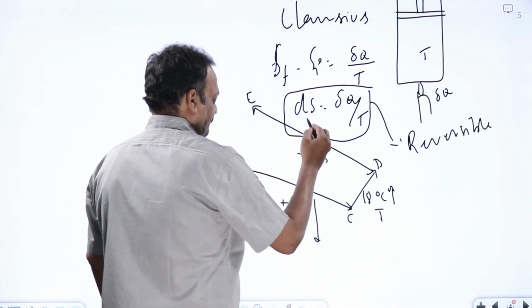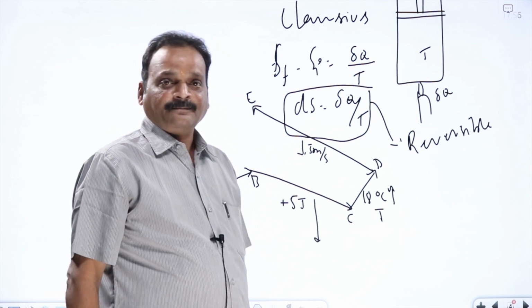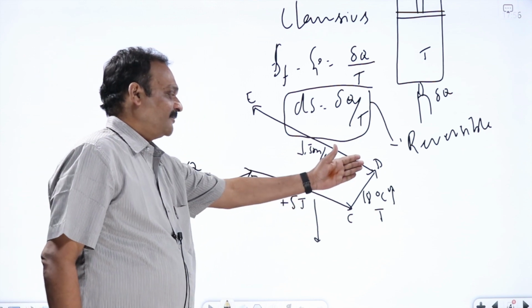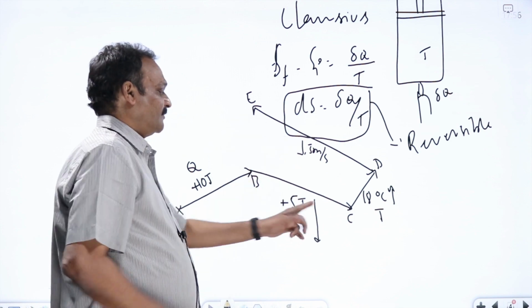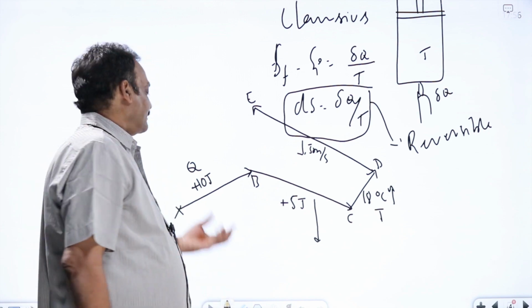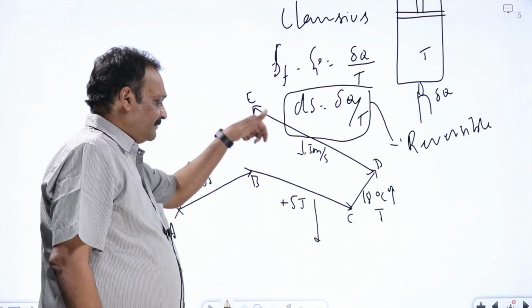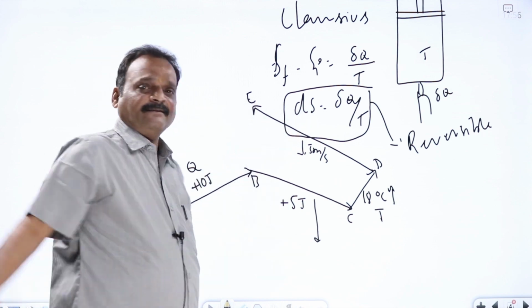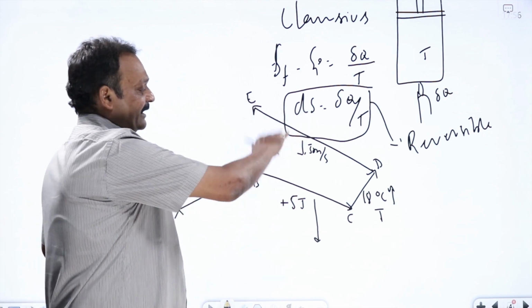Of course, such a process will not be there, but I'm just giving a rough example. These are some changes that occurred to the system and the surroundings in taking the system from A to E finally. Sometimes it has taken heat, sometimes it did some work, sometimes its temperature has increased, sometimes its velocity has decreased. This is known as the direct process.